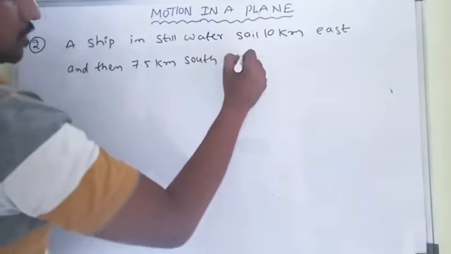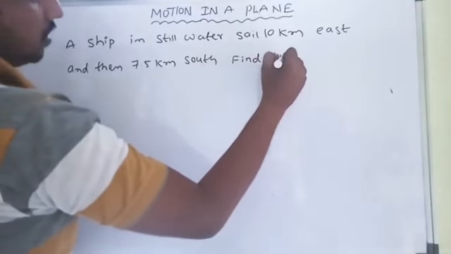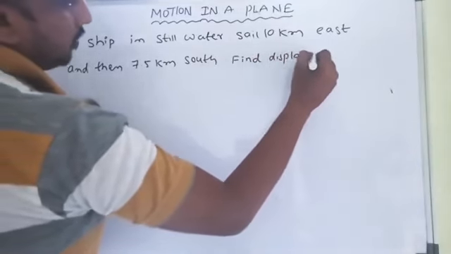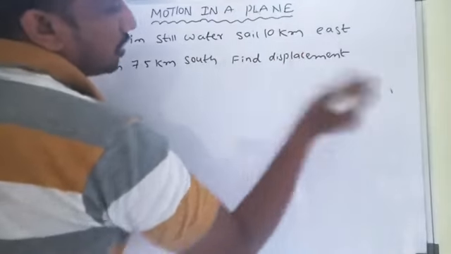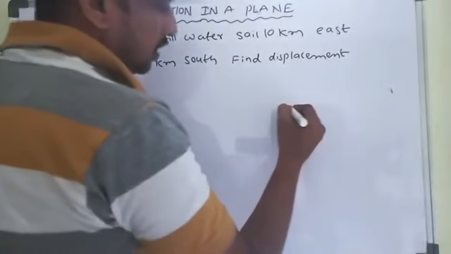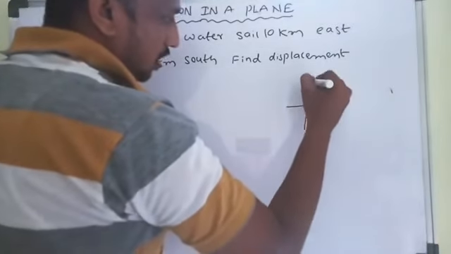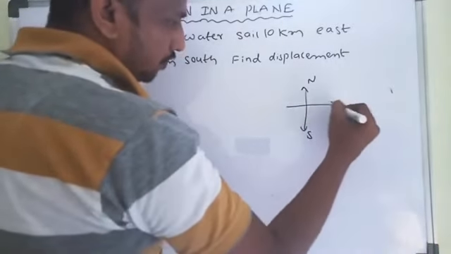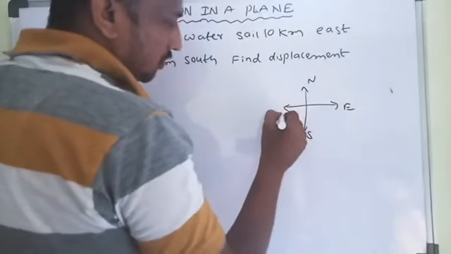Find the displacement. Find displacement means he is asking with the direction also. Take the directions north, south, east, west.